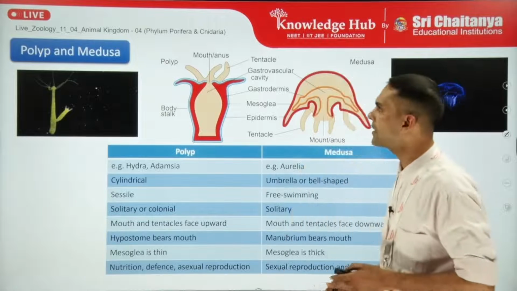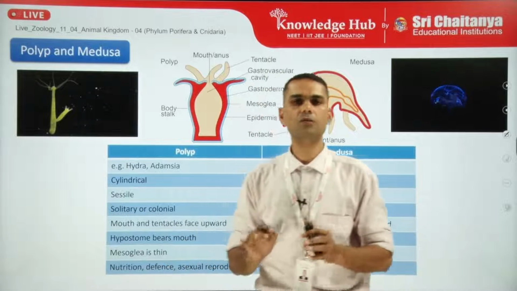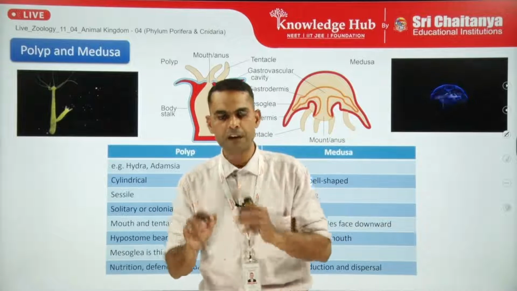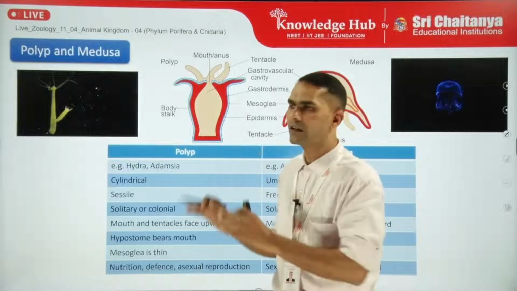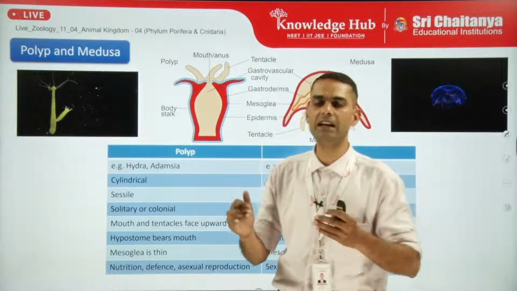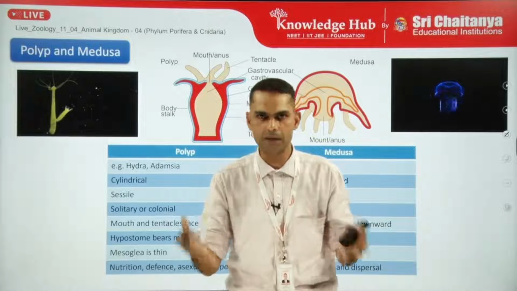So moving further, polyp and medusa are the two body forms found in the members of this phylum. Now this characteristic is particularly called polymorphism also. Poly means many, morphism means morphological appearances.